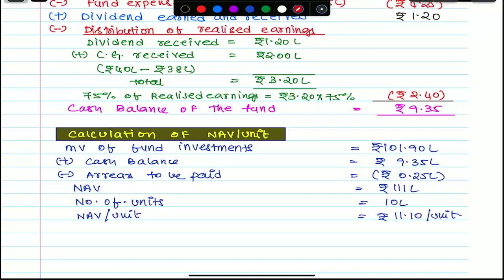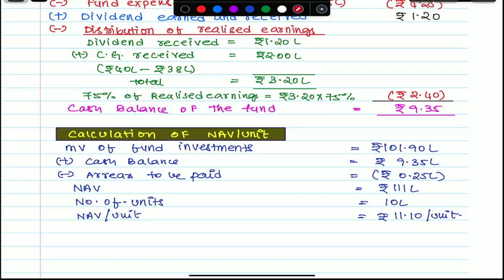Listening? For calculating the cash balance, do we have to take the capital gain or not? I purchased at 38. I sold at how much? 40. That is true. Clear? And I immediately purchased stocks worth how much? 28.2. So I sold at 40, and the 40 already includes the gain. The gain of 2 lakhs is already included in that 40.